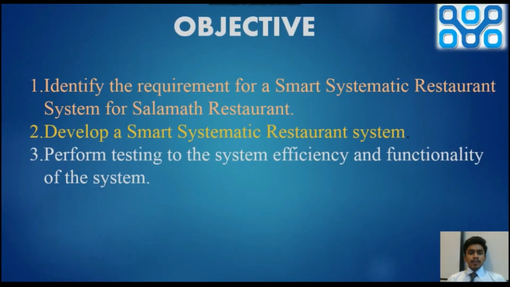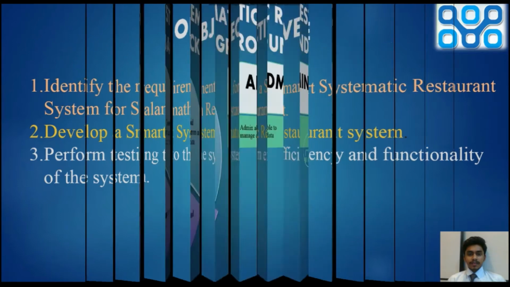Next, we move to the objectives. In this system, we have three main objectives. First is to identify the requirements for a smart systematic restaurant. Secondly, developing a smart systematic restaurant, and thirdly, performing testing on the system's efficiency and functionality.